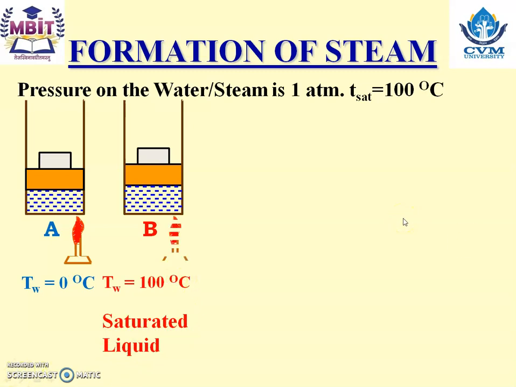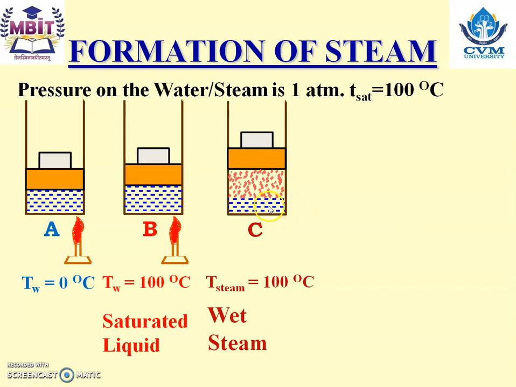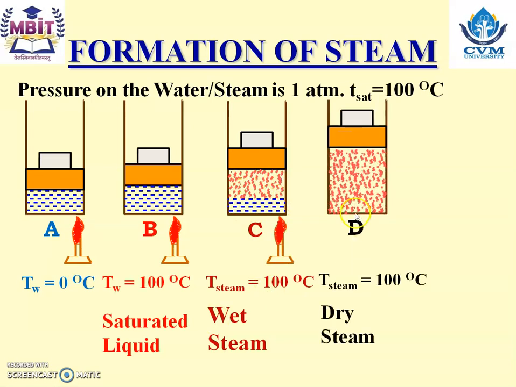When we continue to heat, we are getting the mixture of water and steam inside the cylinder. At that point also, the temperature of steam is saturation temperature, and that type of steam is known as wet steam. If we continue to heat, we are going to get 100% steam inside the cylinder, and at that time also, the temperature of steam is 100 degrees Celsius, that is saturation temperature, and that steam is known as the dry and saturated steam or dry steam.